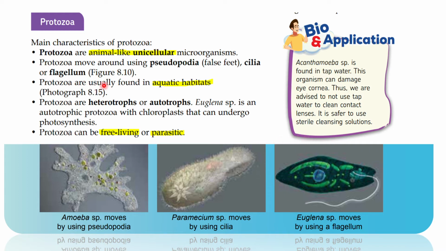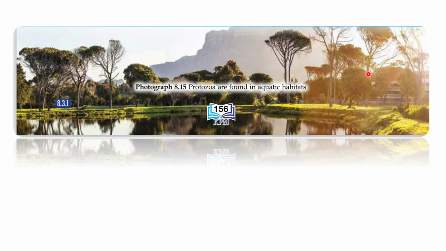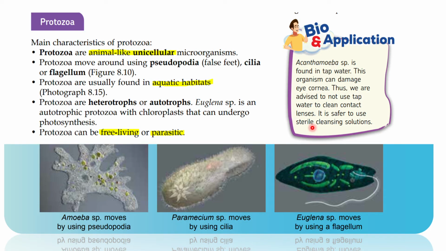Okay, protozoa, usually they are found in aquatic habitats. So this is the habitat of the protozoa. Okay, they are heterotrophs or autotrophs. Ini cara pemakanan dia. Okay, for example, Euglena species is an autotrophic protozoa, which means they are able to carry out photosynthesis because of the presence of chloroplast. Therefore, they can synthesize their own food. Okay, protozoa can be free living or parasitic, which means they need a host. They are staying in the host.